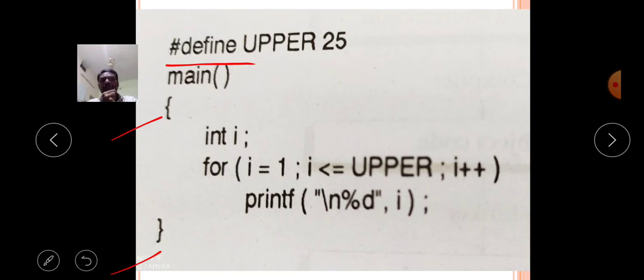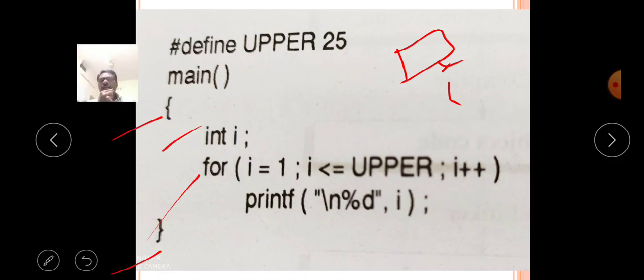Now in this program, what will happen? Execution is like this. It comes to the first line, int i, so the variable i is created in the RAM. Then for loop, for i equal to 1. This total process is executed in execution mode. But in preprocessor mode, it simply checks and verifies each and every line.